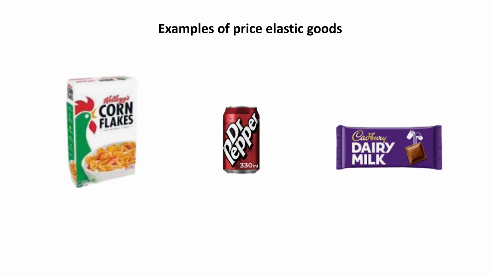Here we have examples of some price elastic goods. We have branded cereal, soft drinks, and a chocolate bar. If the price increases on any of these types of products, then people are likely to switch to an alternative. For example, with soft drinks, they have highly elastic demand. There is competition among every brand and type of fizzy drink, and there are many substitutes for the entire category of soft drinks.